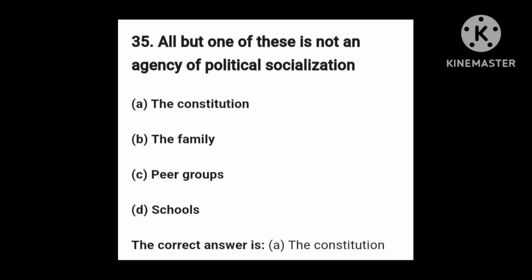Question number 35. The question is, all but one of these is not an agency of political socialization. In the options, we have option A, the constitution. Option B, the family. Option C, peer groups.